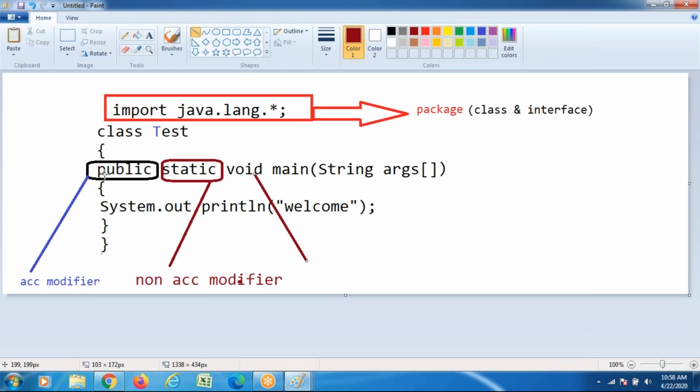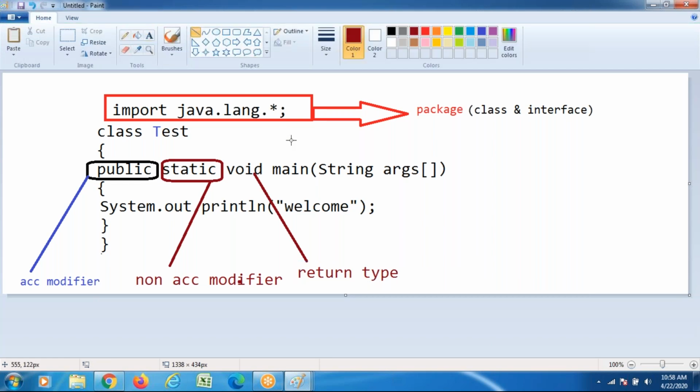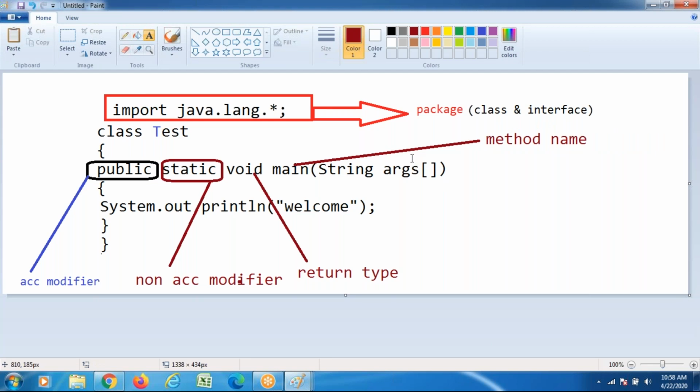Just public, the access modifier, static, the non-access modifier, void, the return type. Void is a return type. Apart from void, we also mention main. Main is said to be the method name. Next, you know this symbol very well, the array symbol. This is a String type argument array.